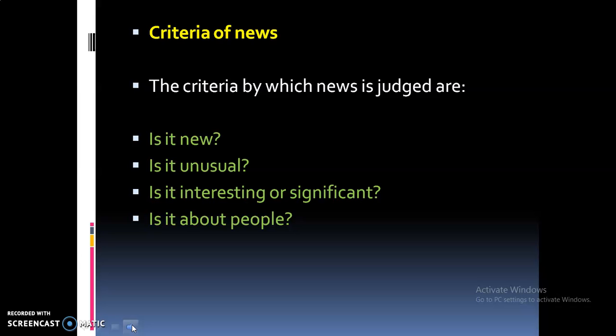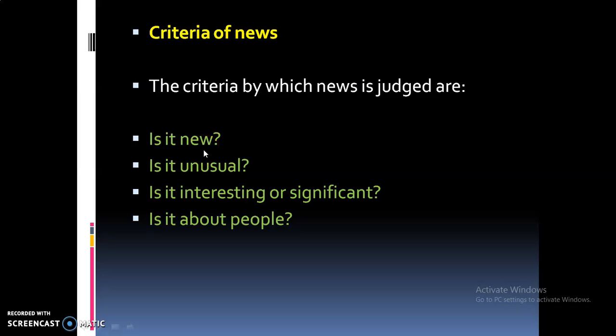Because there are some criteria that make an event news. Now we are going to study those criteria, the criteria by which news is judged. So how is news judged? First, is it new?